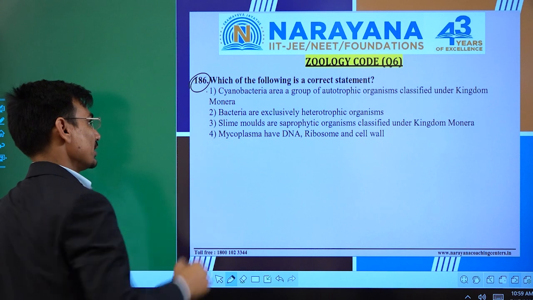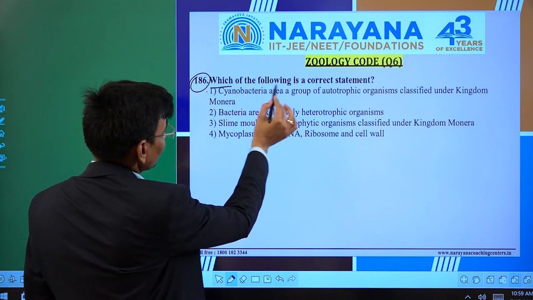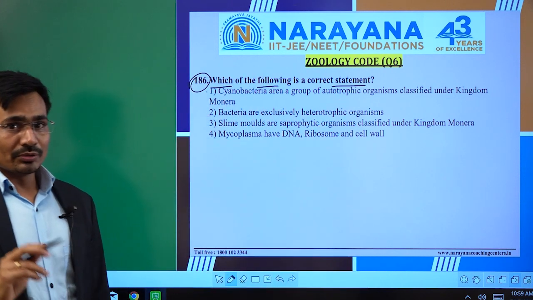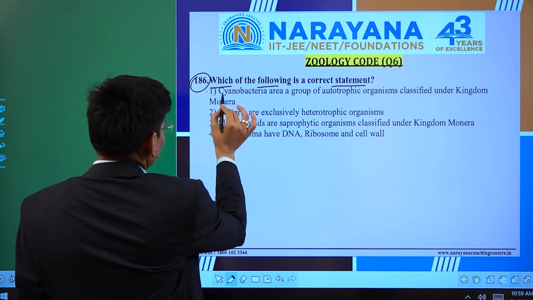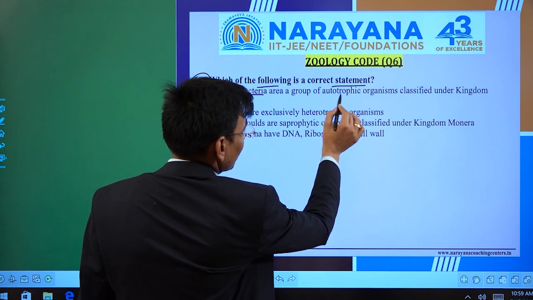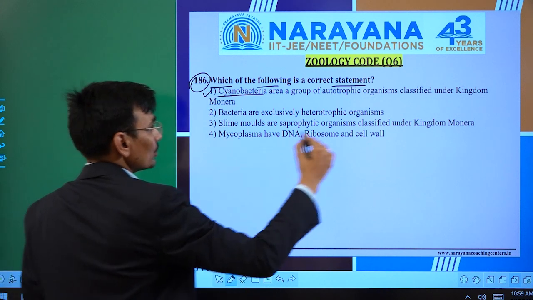Question number 196. From zoology, it is asking which of the following is the correct statement. Okay, so you need to find out the correct statement only. The statement is saying cyanobacteria are a group of autotrophic organisms classified under kingdom Monera. Obviously, these are the blue-green algae.